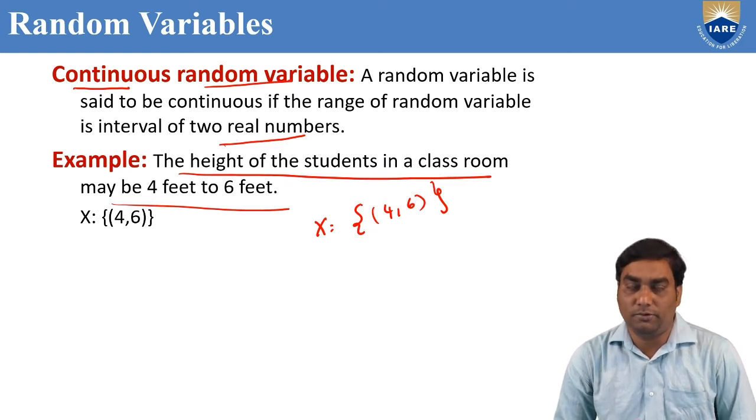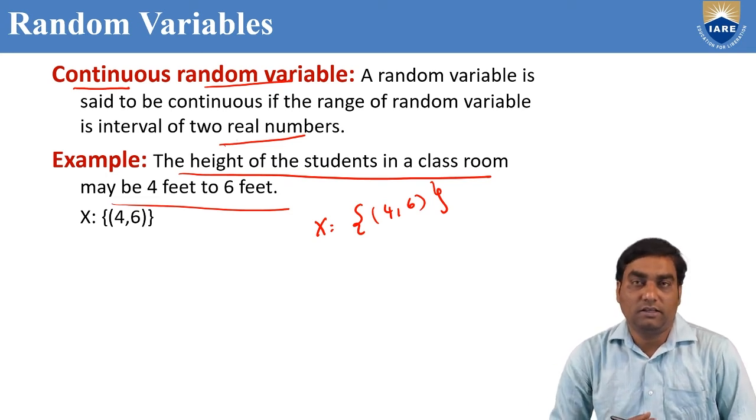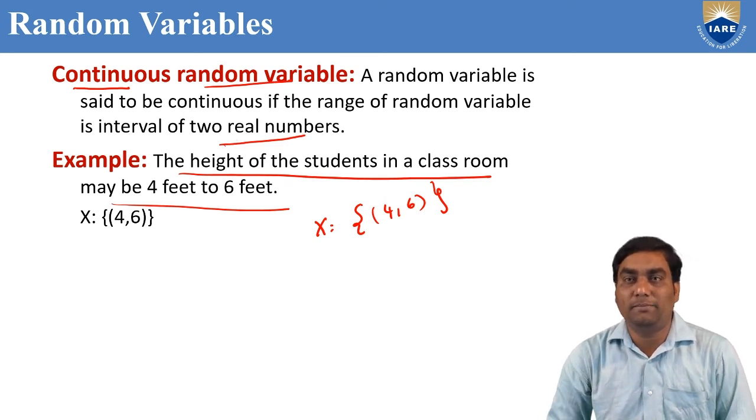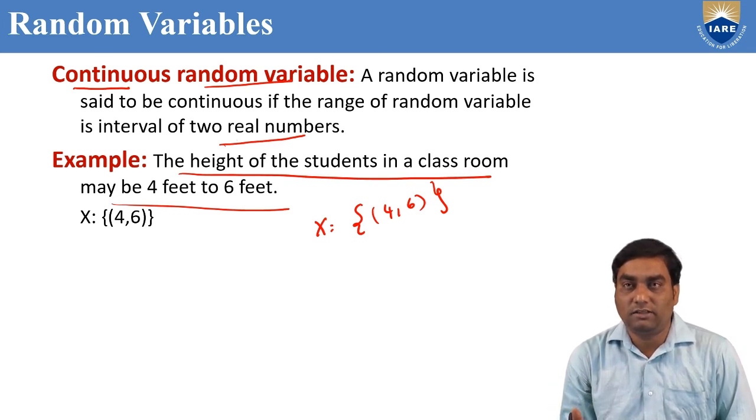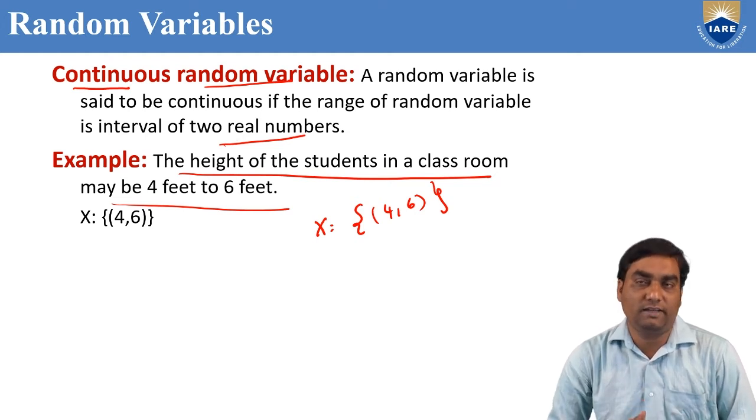One more example: the students got marks in mathematics between 40 to 80 marks. There also, the range is defined between 40 to 80 marks, not exactly a particular mark like 70, 75. In between 40 to 80 marks. So, the range is defined between two real numbers. That's why such a type of random variables are known as continuous random variables.